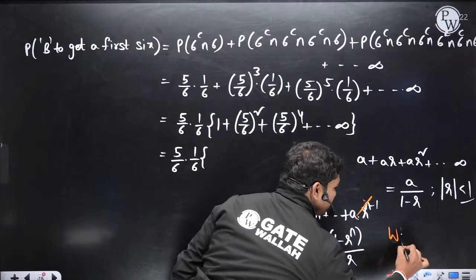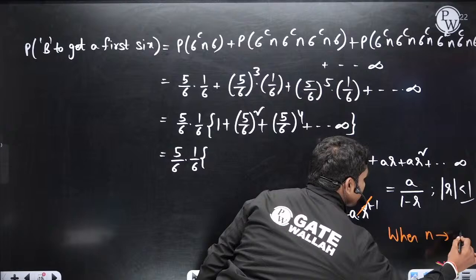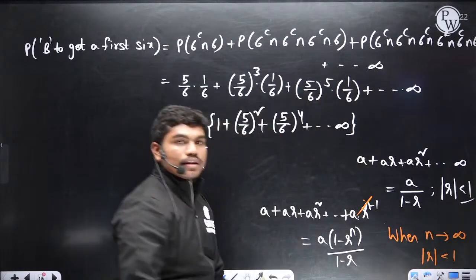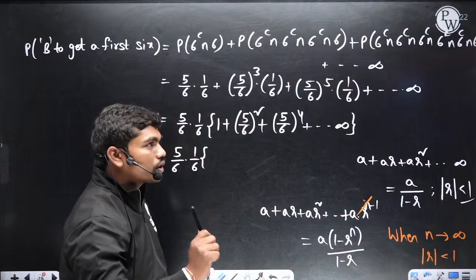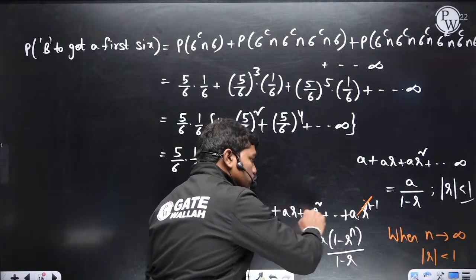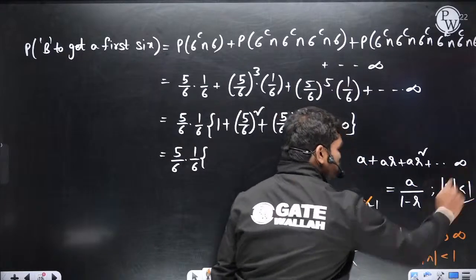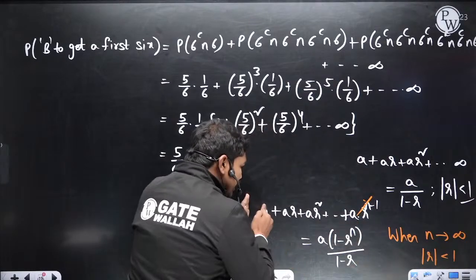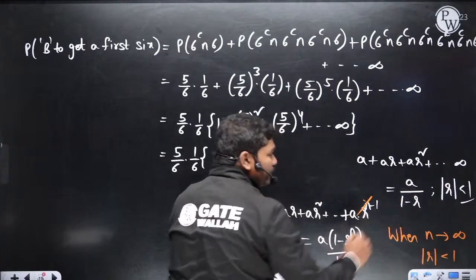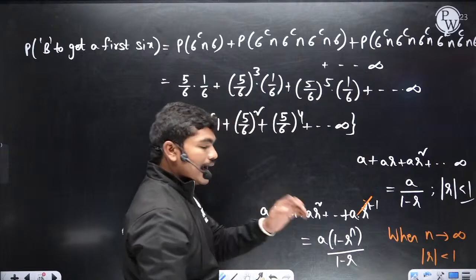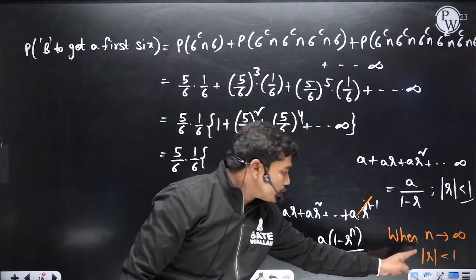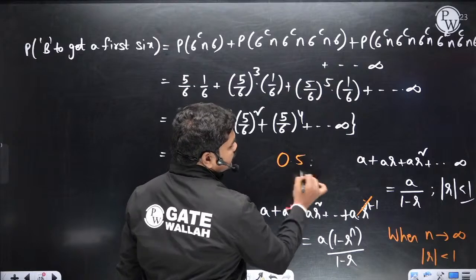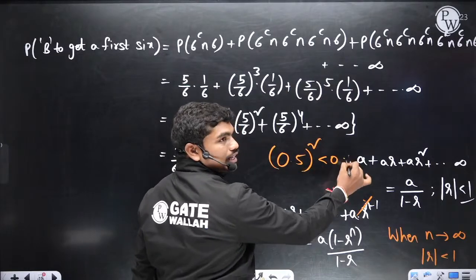When n tends to infinity and this small r is less than 1, look what happens, this goes to an infinite series like this. So when n tends to infinity, this sum of n terms will go to the sum of infinite terms, this is what I have written. And tell me one thing, if you take r less than 1, for example 0.5, then 0.5 square will be less than 0.5, yes or no? Correct?